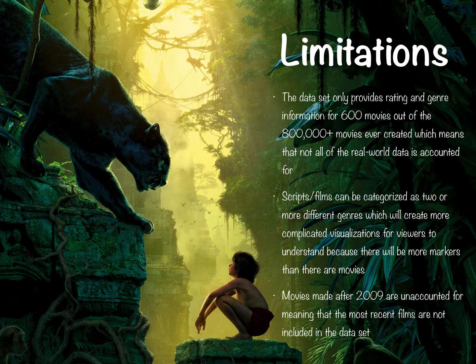There are a couple of limitations. The first one is that the dataset only provides rating and genre information for 600 movies, which is a decent amount, except that there are over 800,000 movies ever created, which means that not all of the real-world data is accounted for. The second limitation is that the scripts/films can be categorized as two or more different genres, which will create more complicated visualizations due to the fact that there will be more markers on each visualization than there are movies. Lastly, movies made after 2009 are unaccounted for, meaning that the most recent films in theaters since 2009 are not included in the dataset.